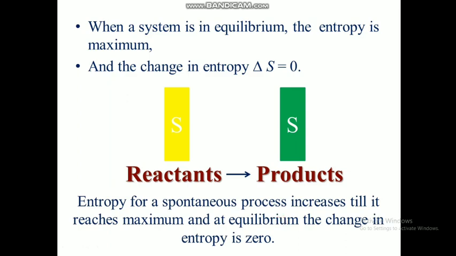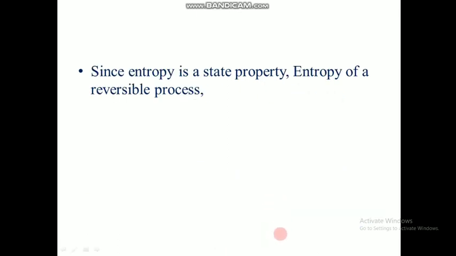So entropy for a spontaneous process increases till it reaches a maximum, and at equilibrium the change in entropy is 0. It will increase and increase, reach a maximum when it reaches equilibrium, and at equilibrium the entropy change between them is 0.